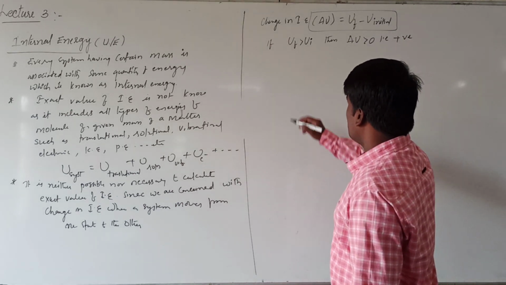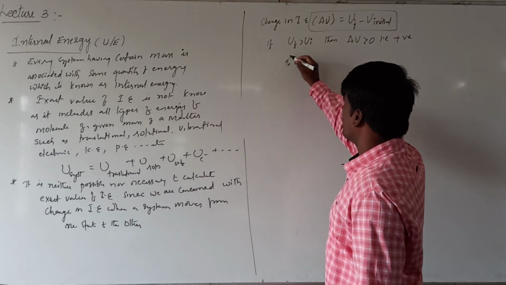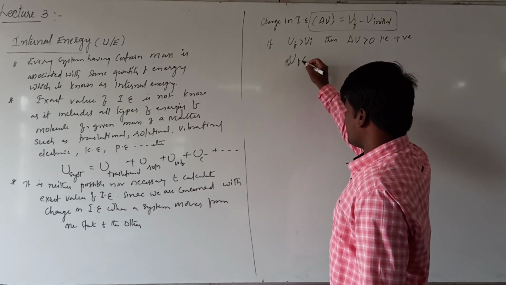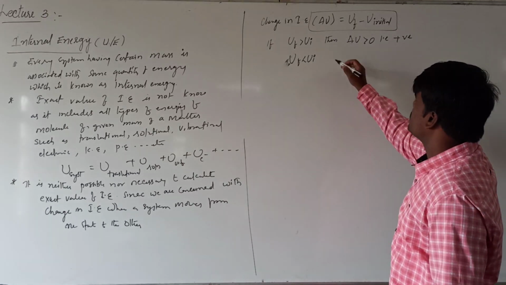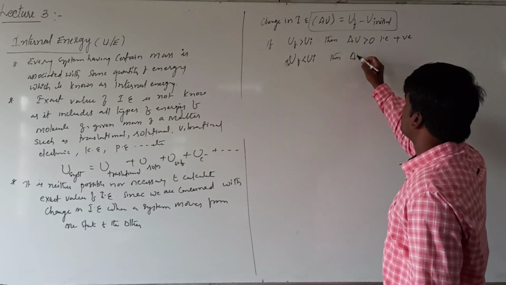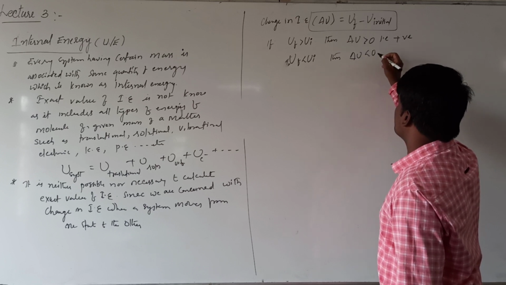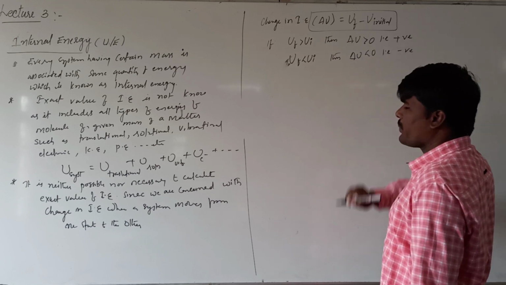Right? If U final is less than U initial, then what happens? Then delta U will be less than 0, that is negative.